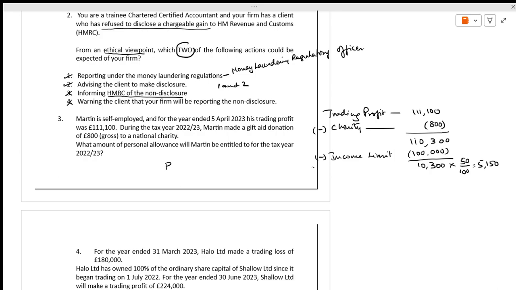Personal allowance. See, you don't need to write all these things. It is just for your explanation. Personal allowance is 12,570. Okay, 12,570 minus restrictions, which we have calculated here as 5,150. 12,570 minus 5,150 comes to 7,420.